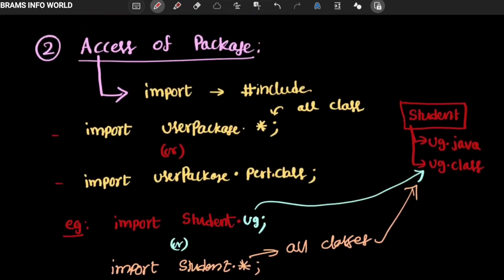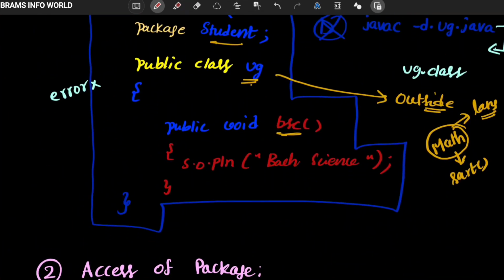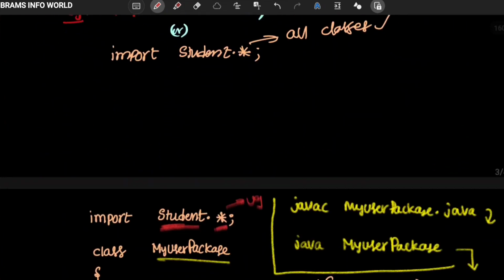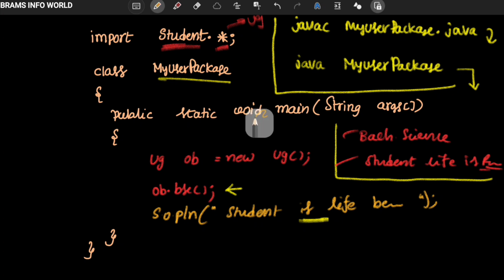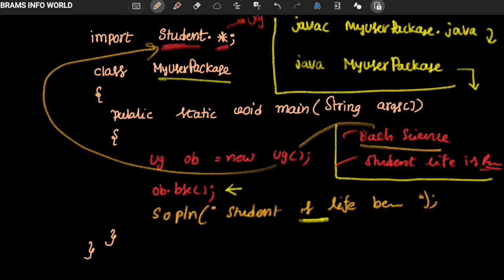From BSc, the information is "Bachelor of Science," followed by "Student life is beautiful." These are the two statements we are expecting. One thing you have to observe: the first statement is from the class UG, which belongs to the student package, and the second statement belongs to the main class.